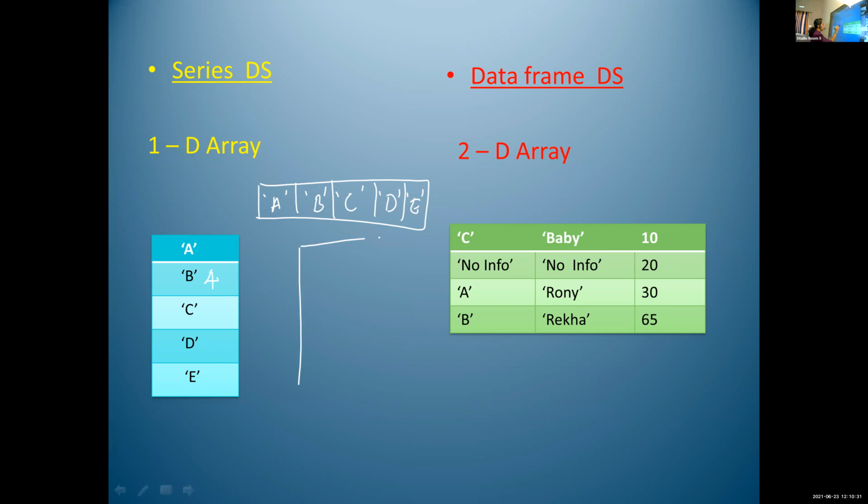Another single dimensional array or another series data structure. 1, 2, 3, 4, 5. This is another series data structure. Here we are using only integers. What is the data type of this series data structure, Nevin?